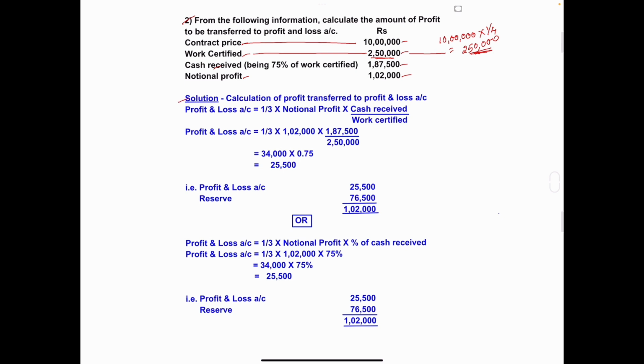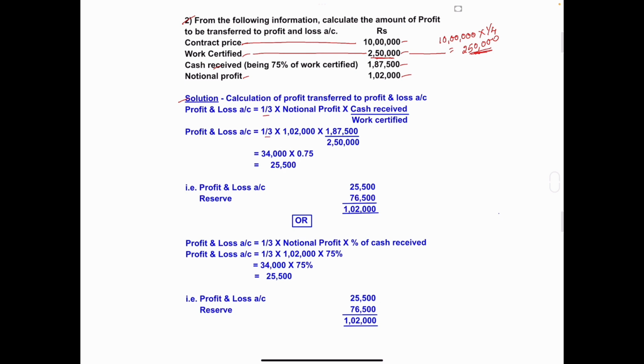Solution: calculation of profit transferred to profit and loss account. First write the formula. Profit and loss account is equal to one-third into notional profit into cash received divided by work certified.